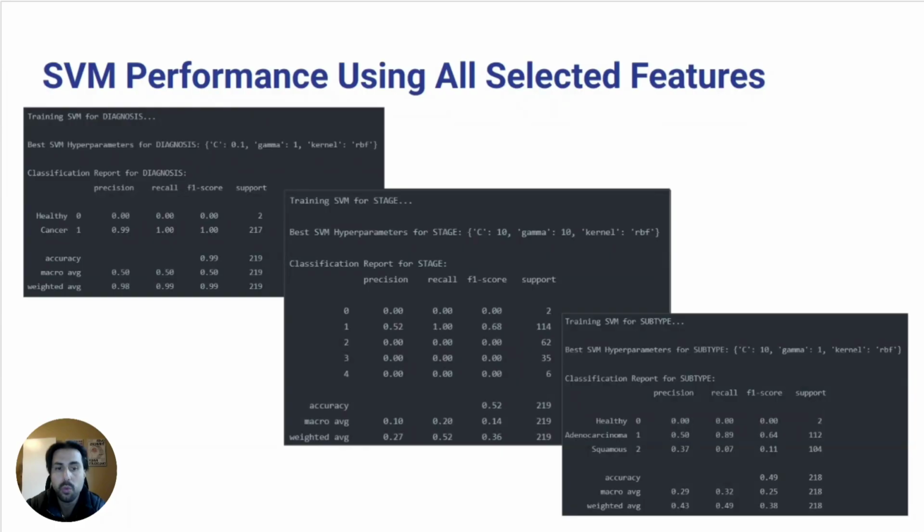Subtype accuracy was 49% with better performance on adenocarcinoma than squamous. Bottom line, SVM is great for binary diagnosis, but struggles more with multi-class tasks.